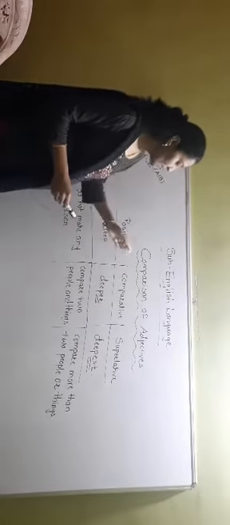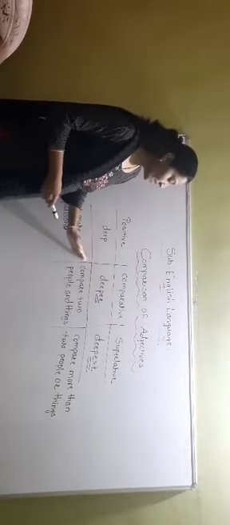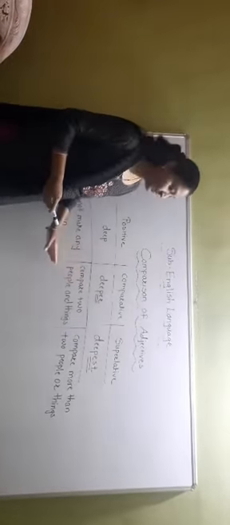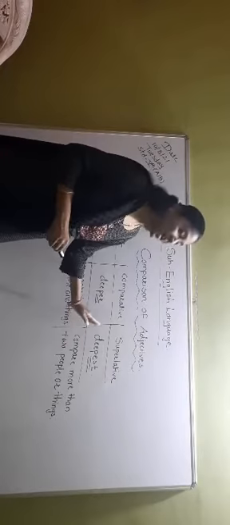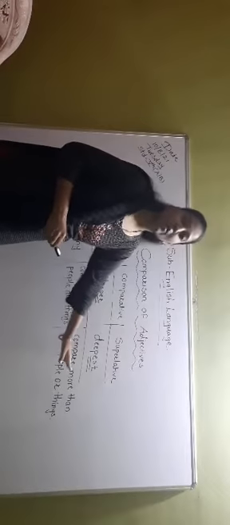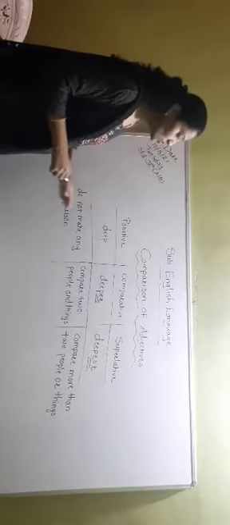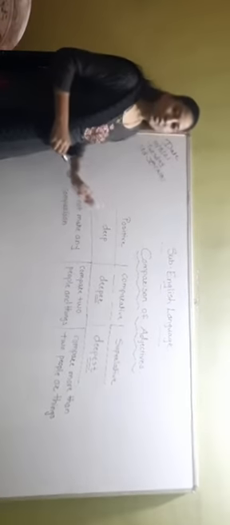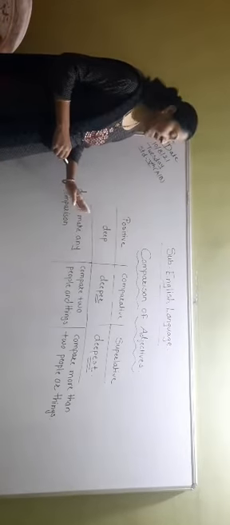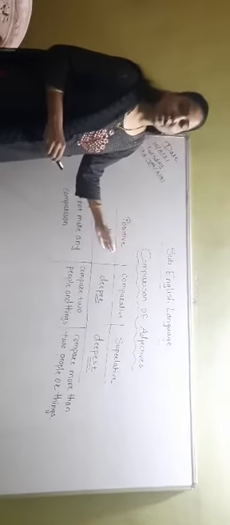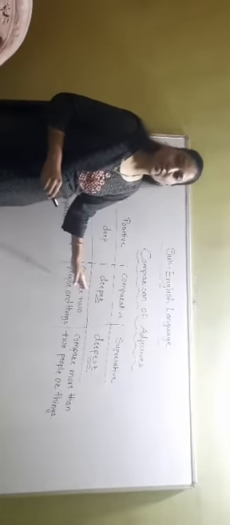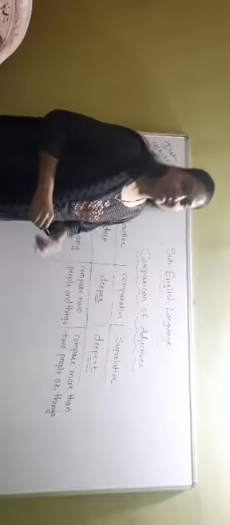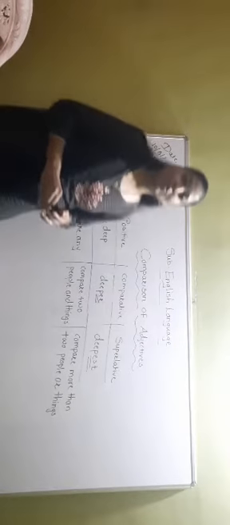But when we are doing the comparative degree, we are comparing two things or two people. And in superlative degree we are doing comparison between more than two people or things. So by this you can understand that in positive degree we are just using the main adjective, in the comparative degree we add er to that word, and in superlative degree we add est to that word. So I hope this is clear to you.